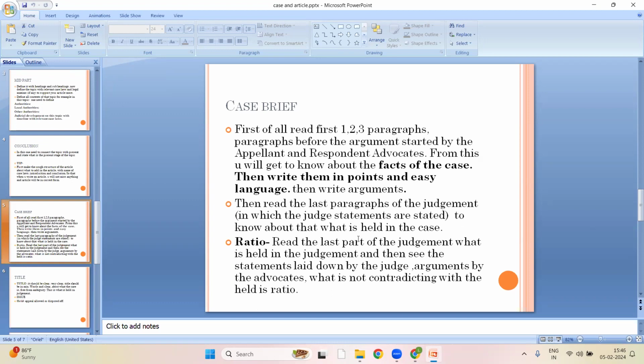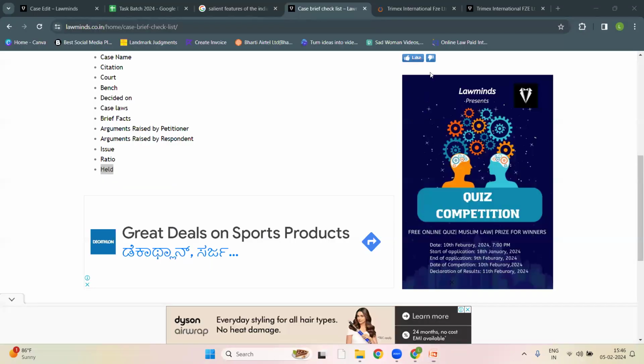When you read the brief facts of the case first, you know what the case is about. Then go to the last part of the judgment. When I do case briefing, I open two tabs. In one I open the brief facts, and in the other I go to the last part of the judgment. So I get to know what is in this judgment. First of all, read the facts of the case. Then go to the last part of the judgment to know what is held in this case. Now, you also have to read the parts of the judgment in which the judges' statements are stated. It is above the held part.